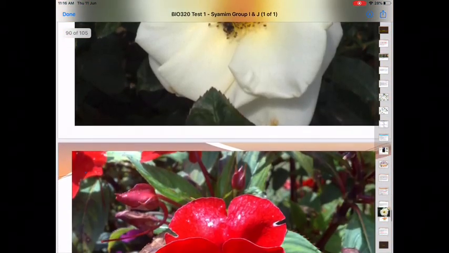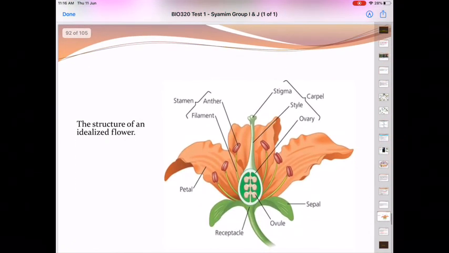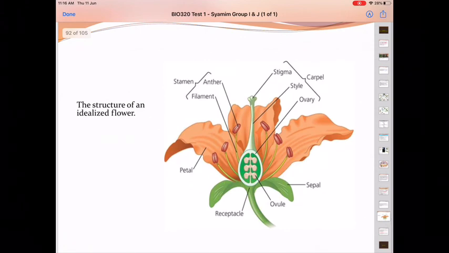So this is an example of the Angiosperm. Semua tumbuhan berbunga dan berbuah kita panggil Angiosperm. So this is the structure of the idealized flower. This is the ovule, and then followed by the style and stigma. Stigma ni tempat pollination berlaku.